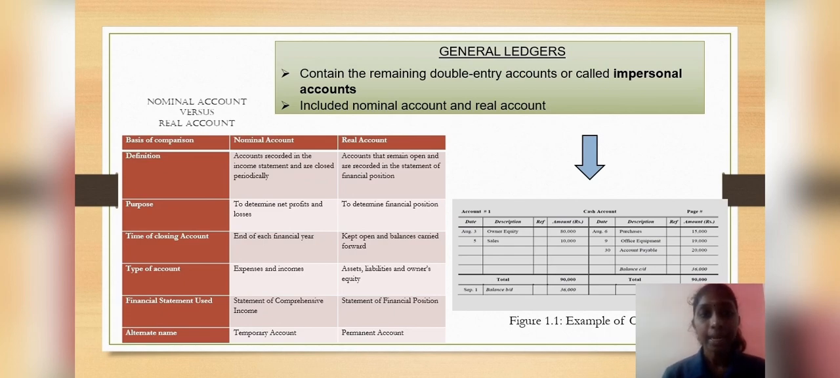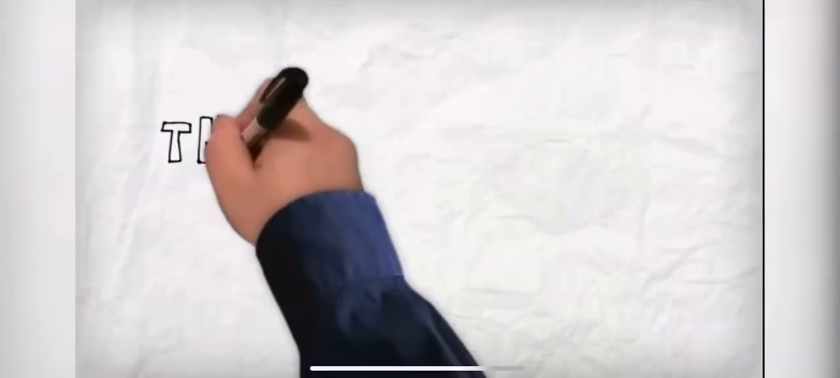Secondly is about nominal accounts or temporary accounts. These accounts are closed at the end of each financial year and are mostly statement of profit or loss and other comprehensive income accounts. For example, expenses and incomes for the business each year.